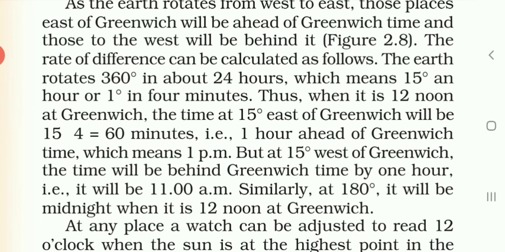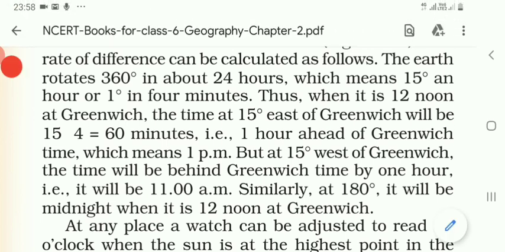Thus when it is 12 noon at Greenwich, the time at 15 degrees east of Greenwich will be 15 into 4 is equal to 60 minutes. That means 1 hour ahead of Greenwich time, which means it will be 1 p.m. over here.